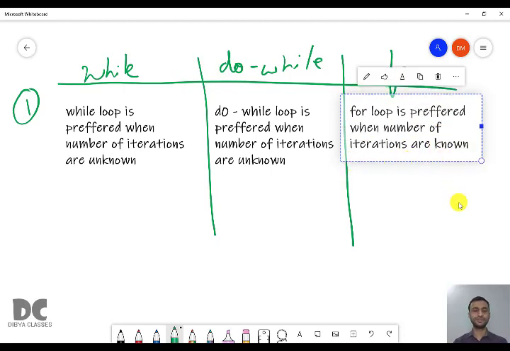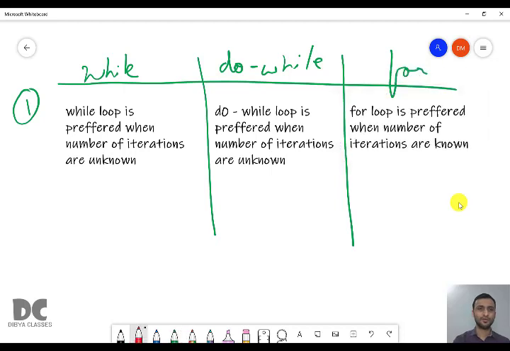So the point you need to remember is: while and do while are used when the number of iterations is unknown, and for is used when the number of iterations is known. This is the first difference. The similarity between while and do while is they are both used when the number of iterations is unknown, and for is different because it is used when the number of iterations is known. I will explain what that means.